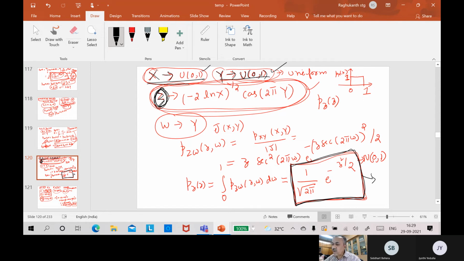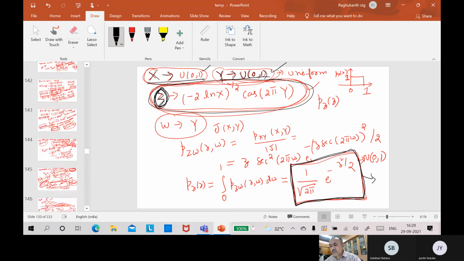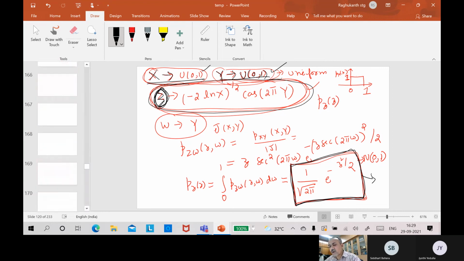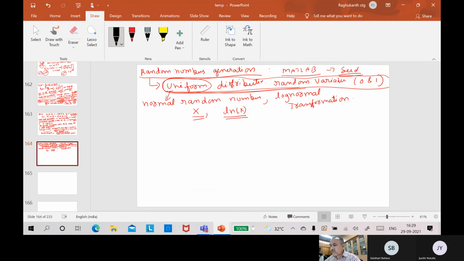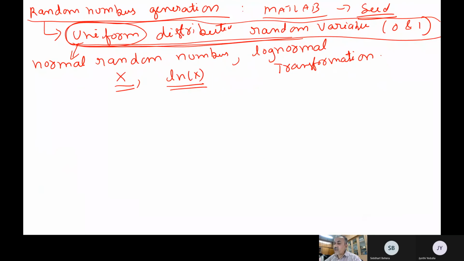So on a computer, if you know the uniform random variable, you can generate any distribution you like; the only thing you should know is the transformation function. This is the transformation for Gaussian, and we have all the transformations basically. This is the most important thing on a computer: the computer generates uniform random variables, and from that you apply these transformations.